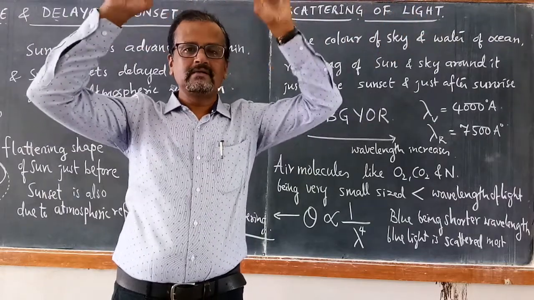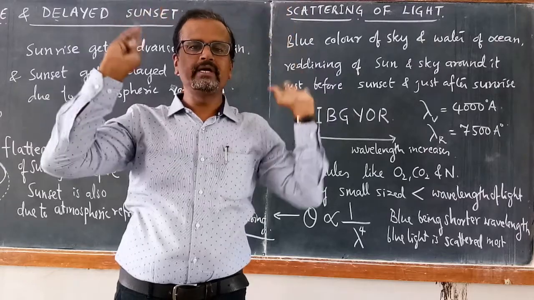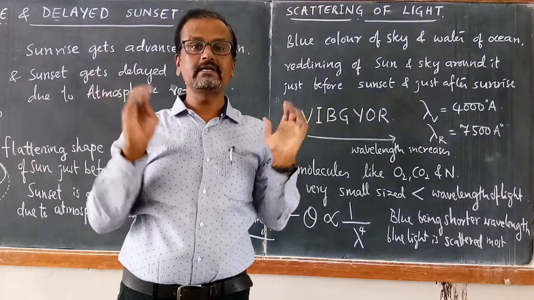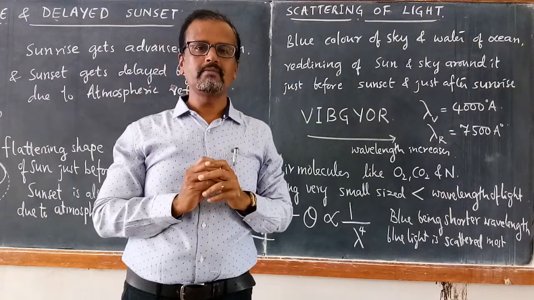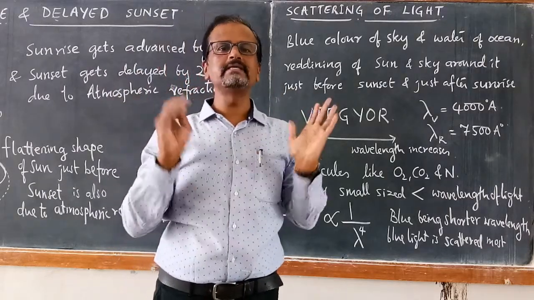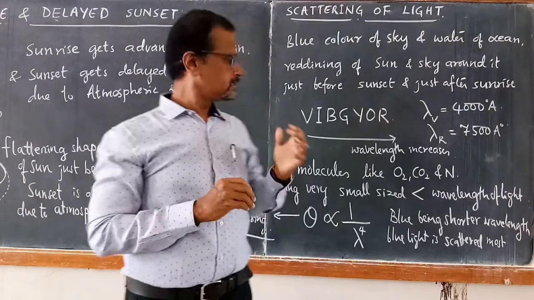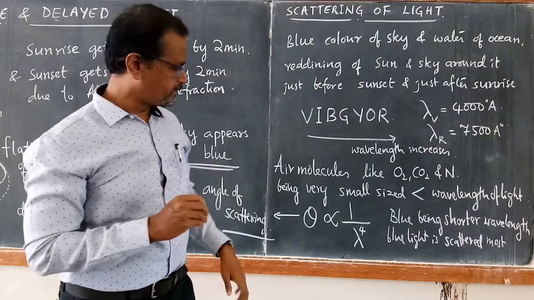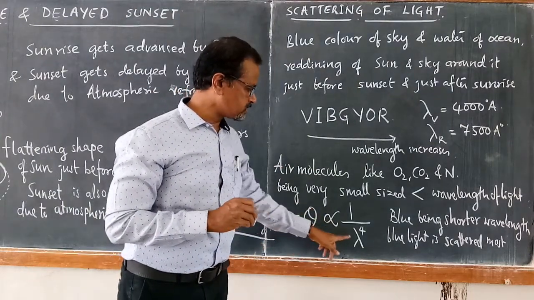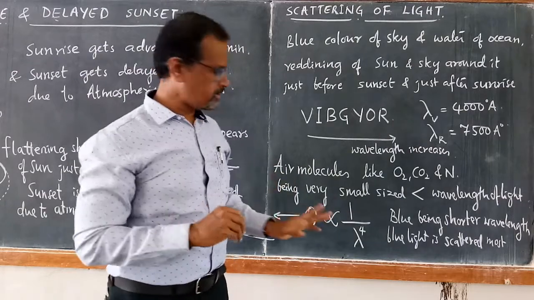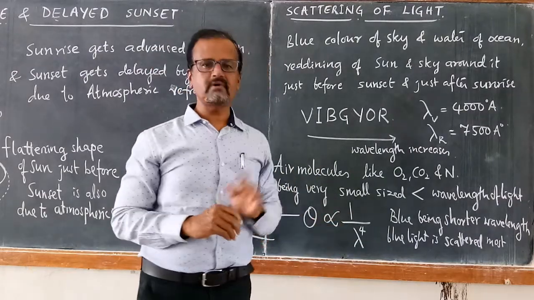But around the sun, you will find white, almost bright sunshine. You will not be able to see the sun at all. Almost all the colors are equally scattered during daytime. The reason is that scattering of light depends on the angle of scattering, which is inversely proportional to the fourth power of wavelength.